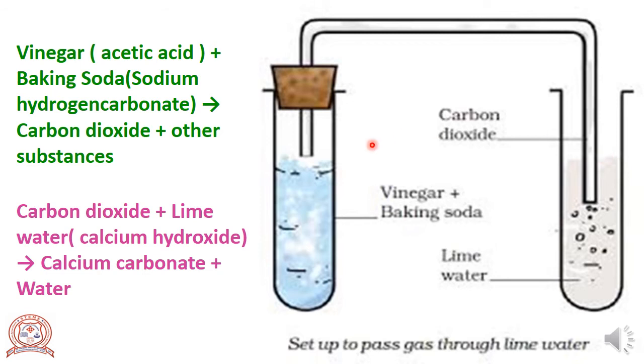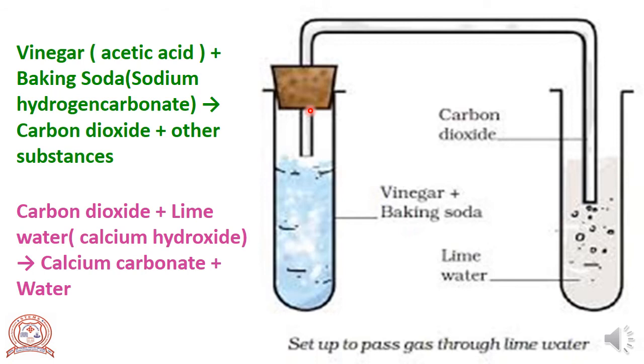So there are two reactions here. First one is vinegar reacts with baking soda, gives carbon dioxide and other substances. In this experiment, we can observe a hissing sound and bubbles of gas coming out of the test tube.